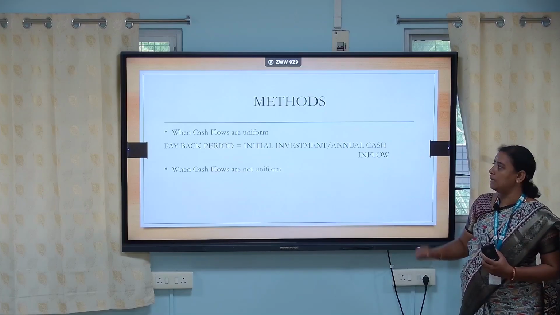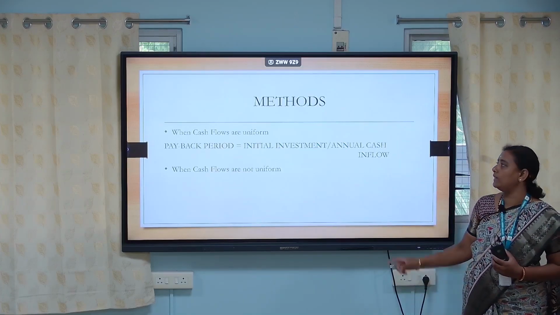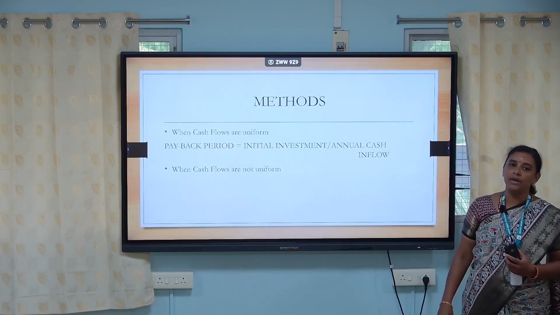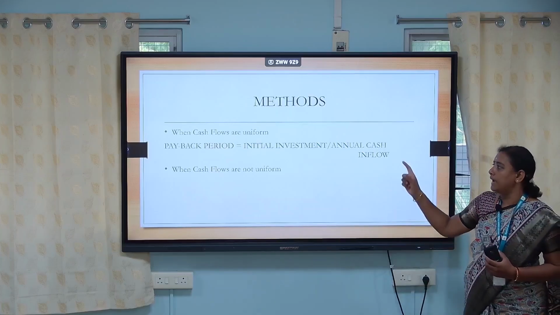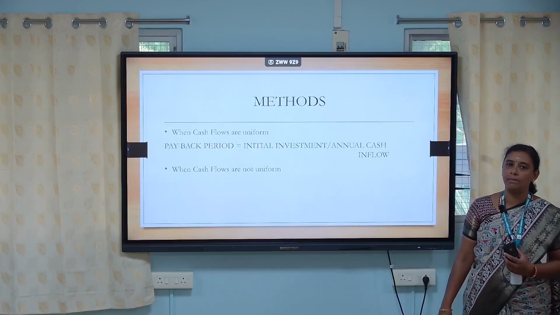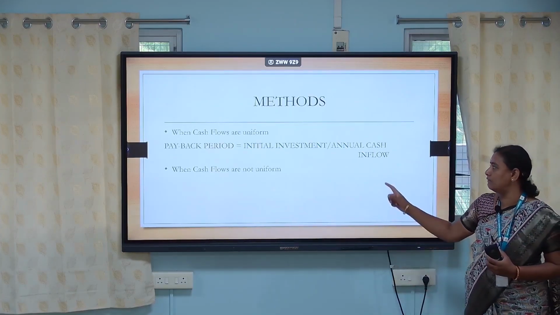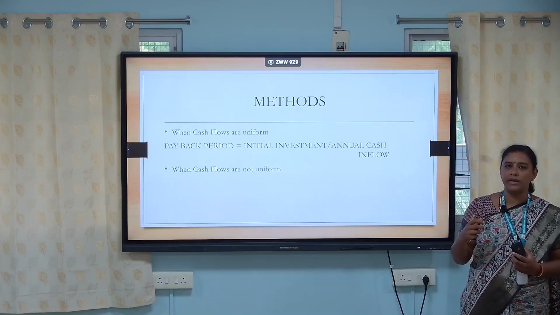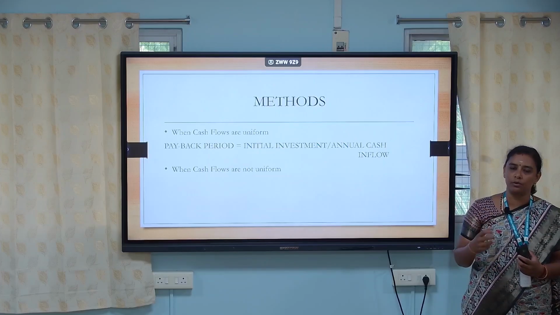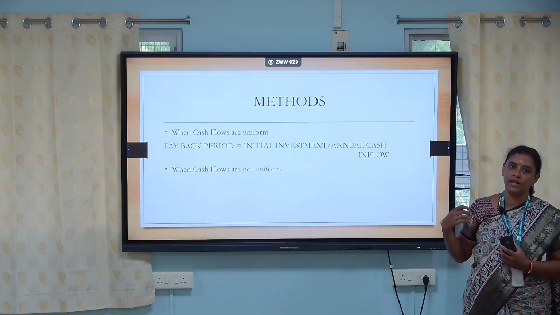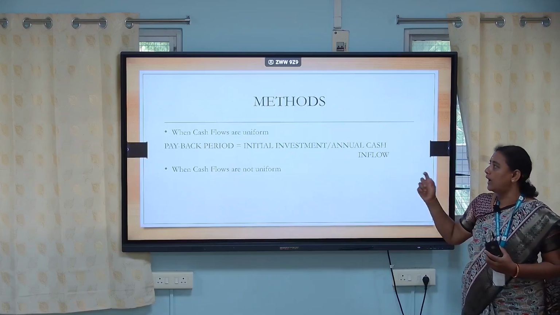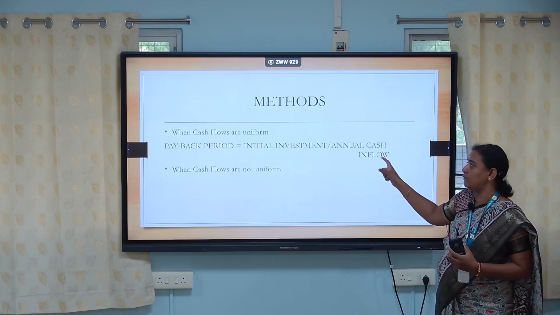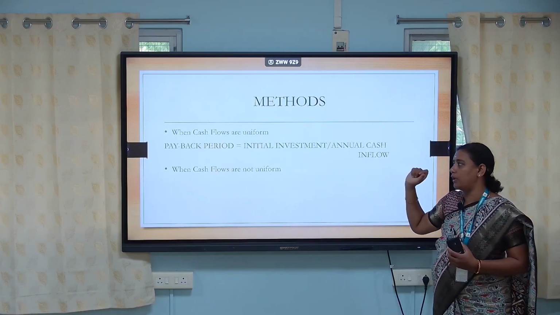So in the payback period method there are two cases. The first is when the cash flows are uniform. When the cash flows are uniform, we have the formula for payback period. Payback period is equal to initial investment divided by annual cash inflows. So what are annual cash inflows when cash flows are uniform? In the sense, in the first year the cash inflow is 5,000 and for the second year 5,000 and continuously it will be 5,000 only. So that is called annual cash inflows, or cash inflows are uniform.